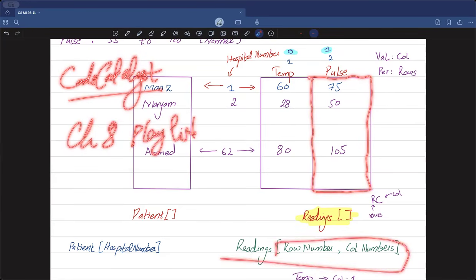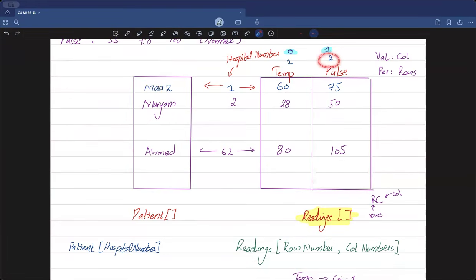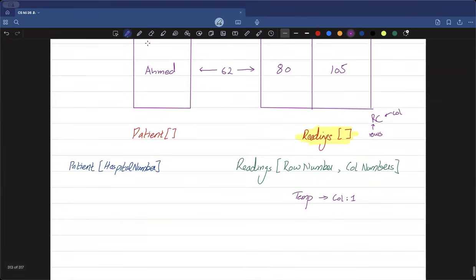Let's say right now I want to access the second column, then I will be able to access these values: 75, 50, 105. And what are these values? These are my pulse values. So again on my notes, I'm going to write that whenever I want to access the pulse values, I'll be specifying my column value as 2.